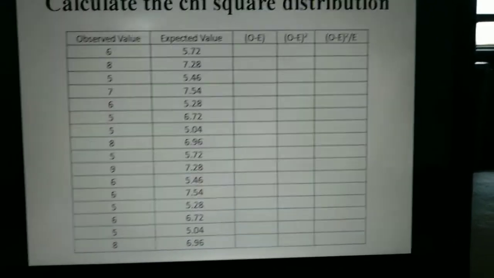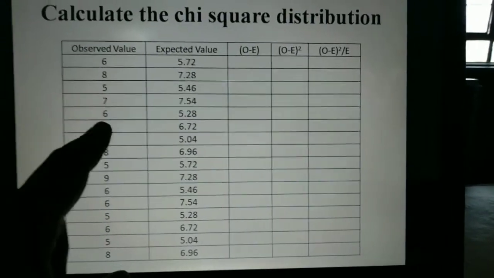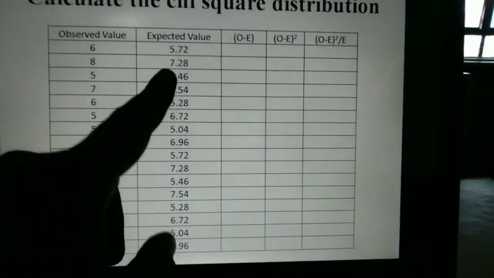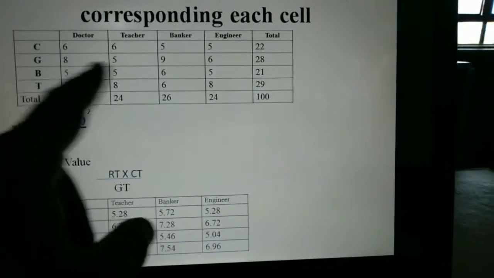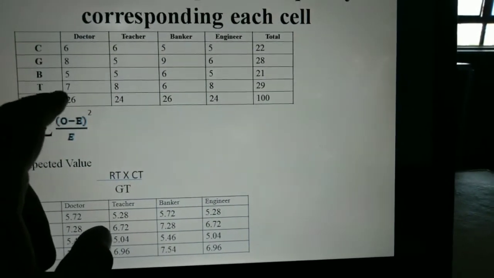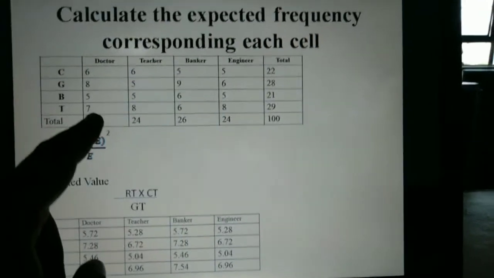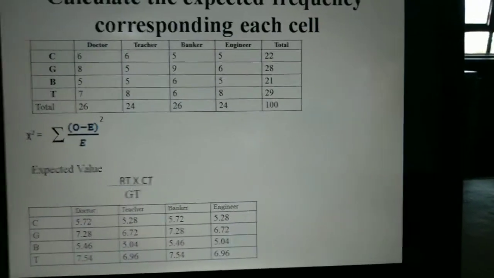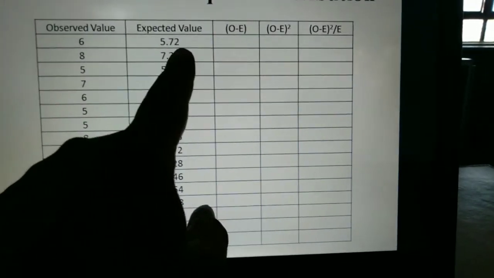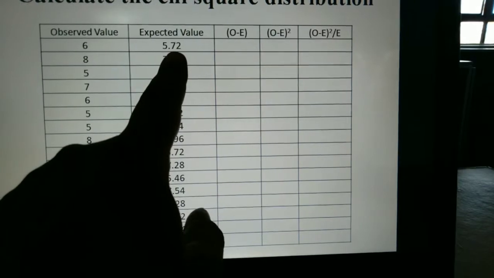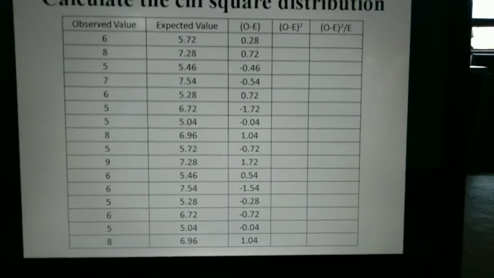So let's do it. I have made a table. These are the observed values, these are the expected values. You can see it's a 4 by 4 table, so a total of 16 observed values and 16 expected values. Then I will subtract the expected value from the observed value, which will give the O minus E value.